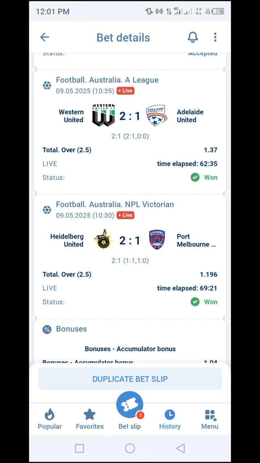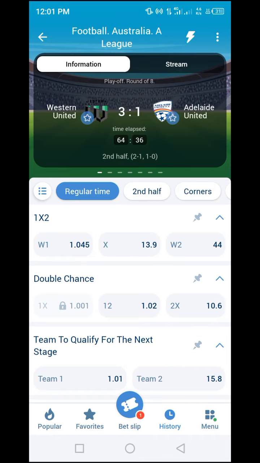To prove that these strategies work, I'm going to open Australia A-League, this match now, and you can see it has increased already. You can see they have scored another goal, to tell you that we have already won this ticket, because we showed you that the odd was 1.33 when we looked at another goal to add, which was over 3 goals out of 1.33.